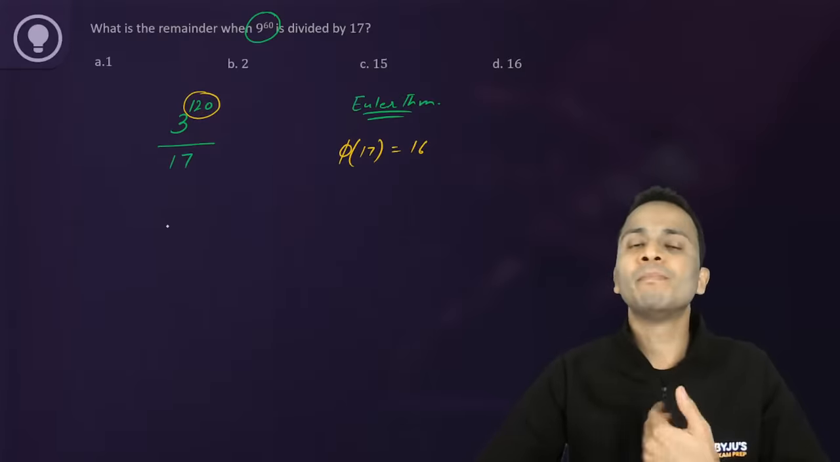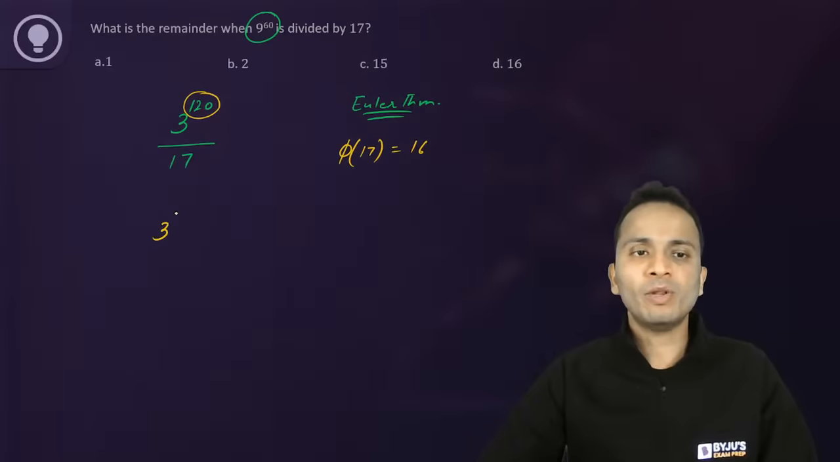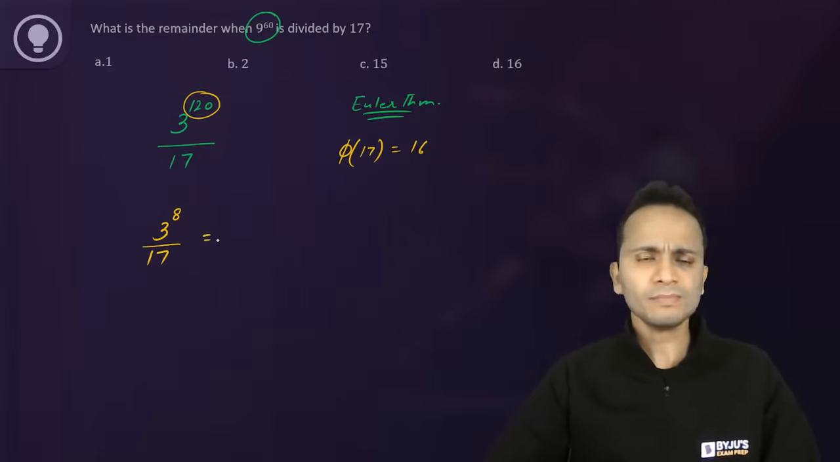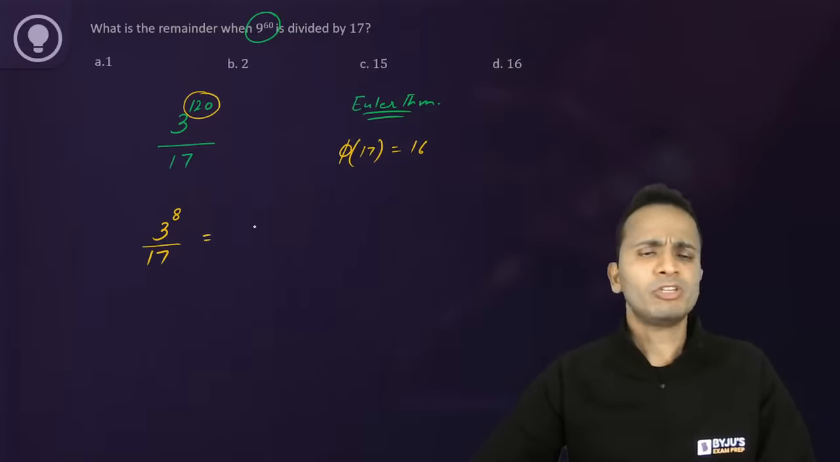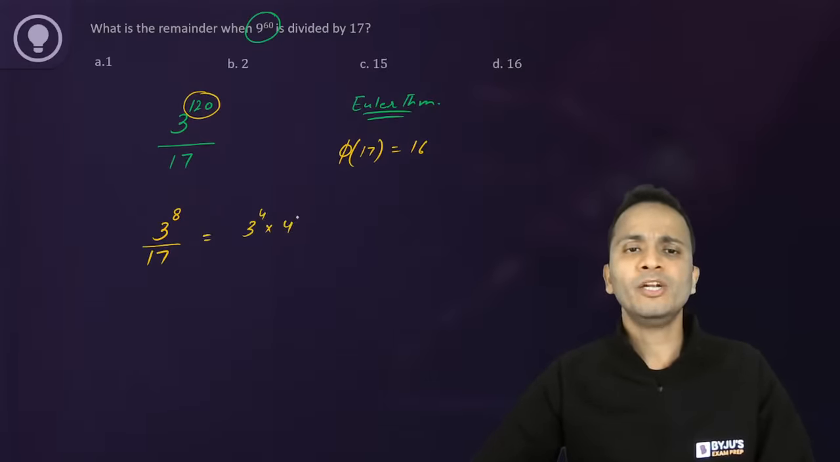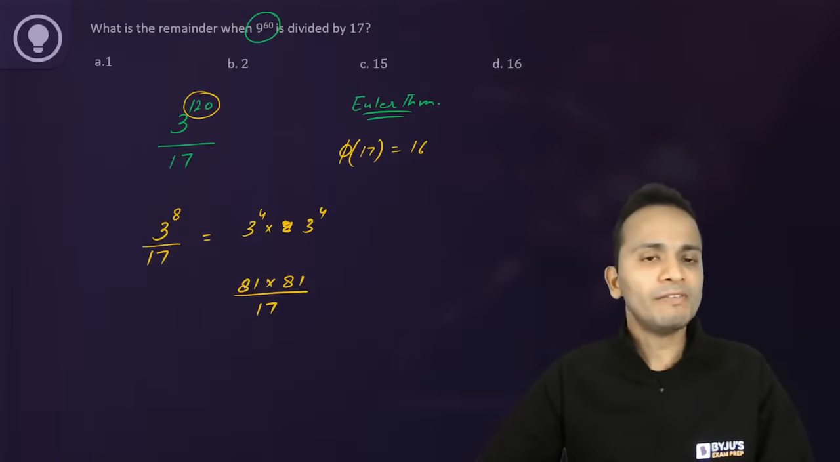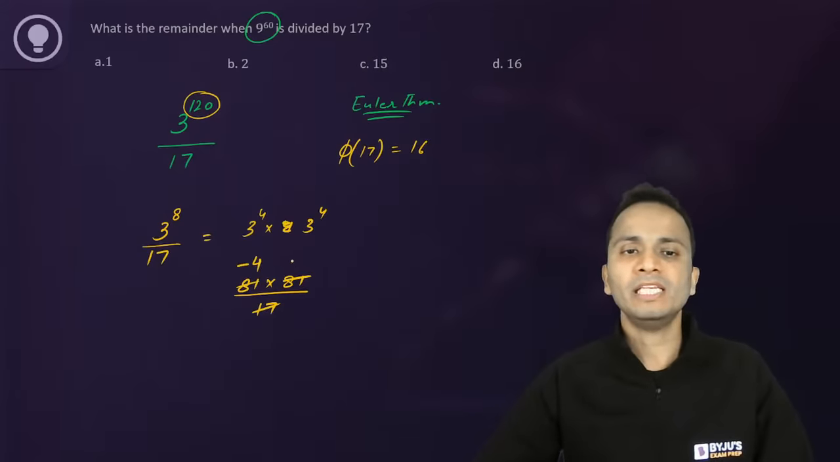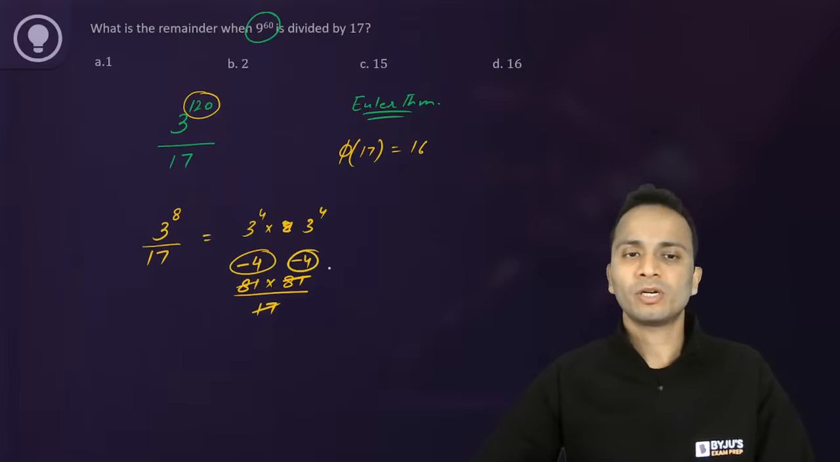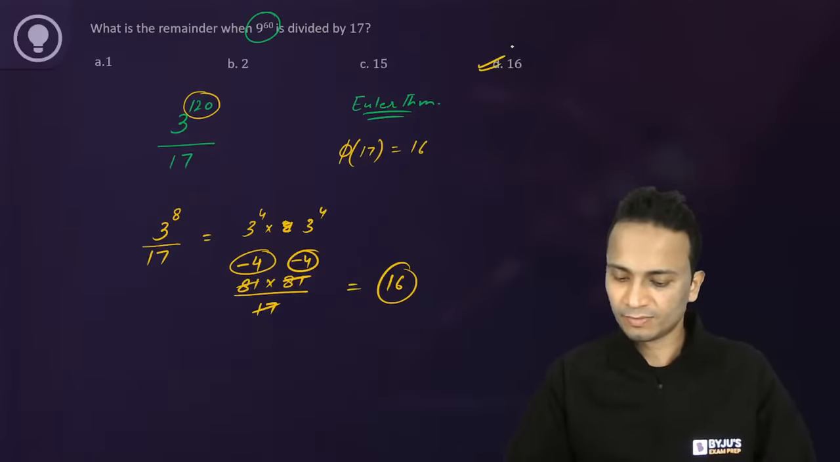So from the power, I will remove 112. So the power will remain 8. And now I can divide 3 raised to the power 8 by 17. अब इसको करने के बहुत सारे तरीके हैं. Now 3 raised to the power 8 को I can write 3 raised to the power 4 into 3 raised to the power 4. Okay, 3 raised to the power 4 is 81 multiplied by 81 divided by 17. Now 81 when divided by 17, the remainder will be minus 4 in each case. Minus 4 into minus 4. The answer will be 16. So 16 is the correct answer.